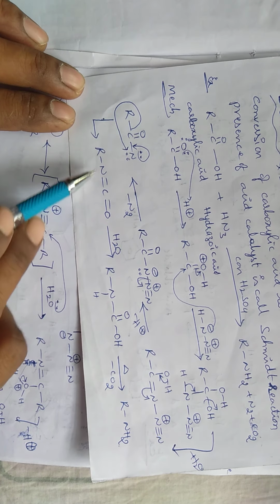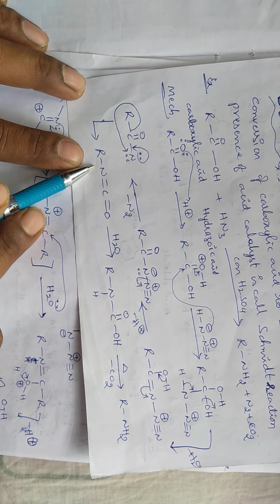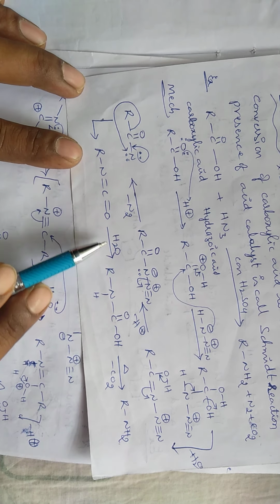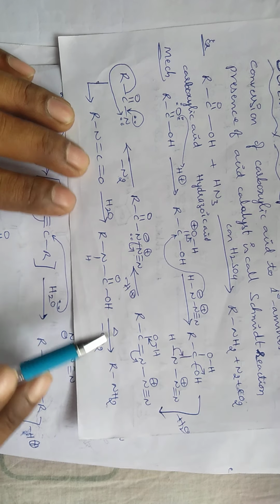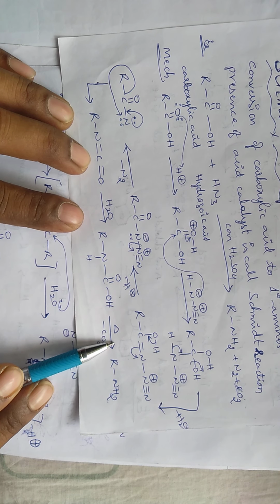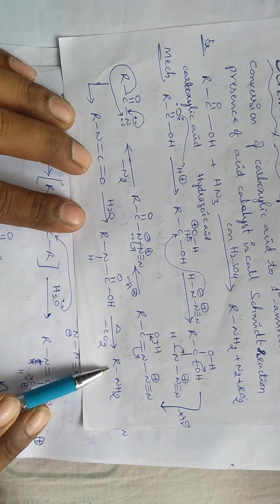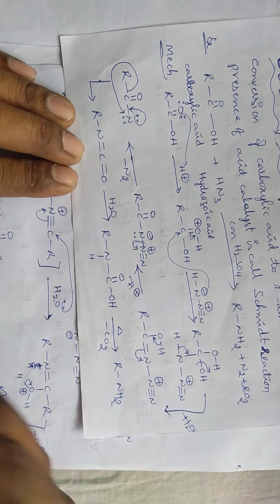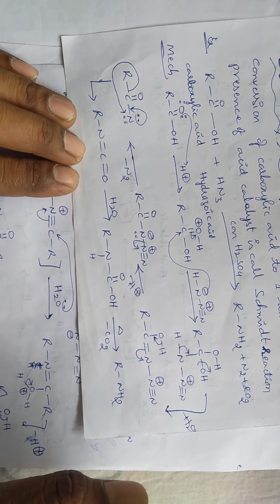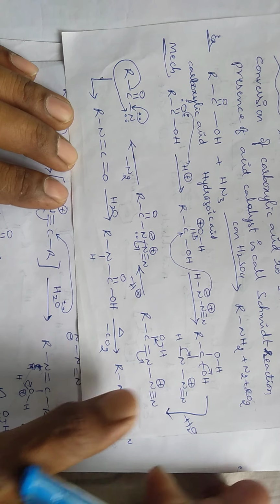When the acyl nitrene undergoes rearrangement, it produces alkyl isocyanate, and when it is treated with water molecule, it produces carbonic acid. When the carbonic acid undergoes decarboxylation, finally the resulting product is alkyl amine. So the last three steps are common for all the reactions like Hofmann rearrangement reaction, Curtius rearrangement reaction, Schmidt rearrangement reaction.